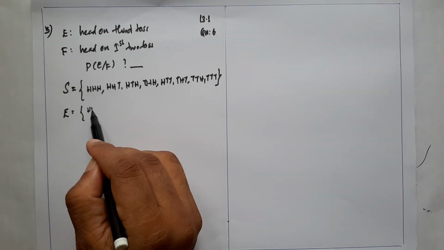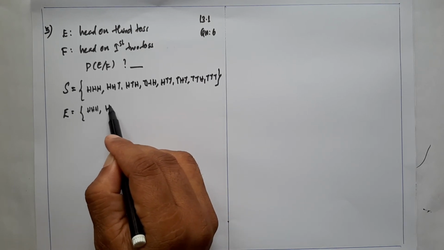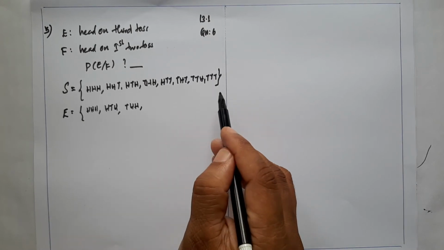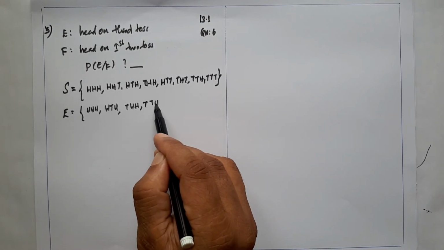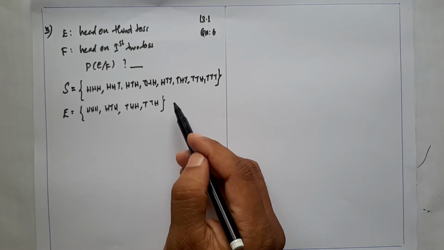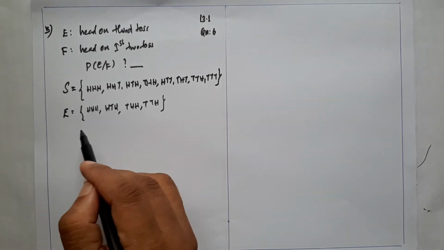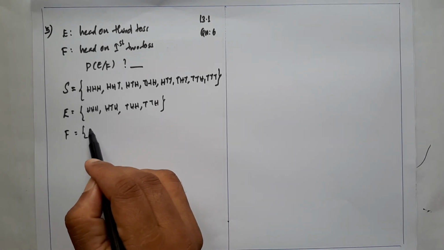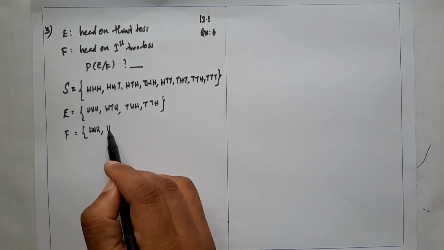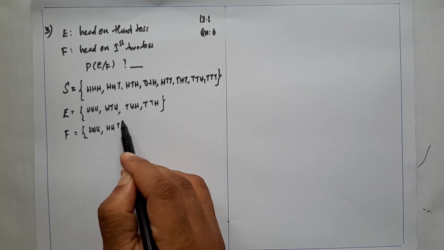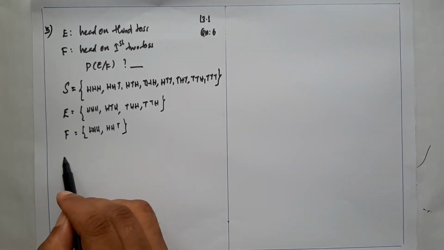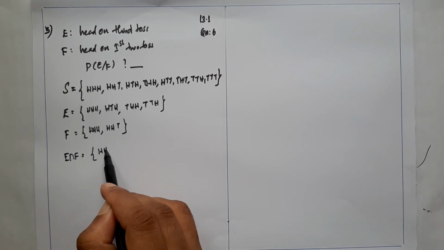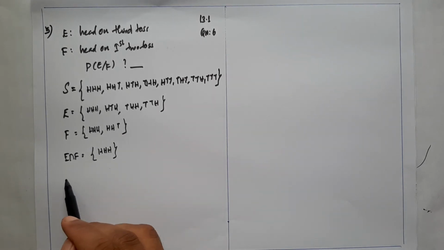Therefore the elements are HHH, HTH, THH and TTH. There exist 4 elements. Then F: head on the first 2 tosses, that is HHH and HHT. For finding conditional probability, next we find E intersection F. There exists only one element common to both E and F.